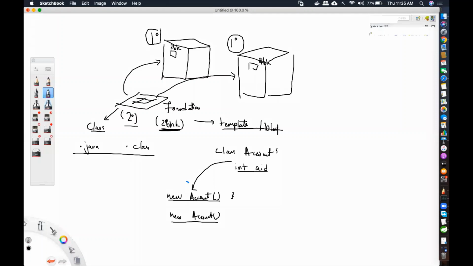If the template is the same, if the mold or the structure is the same, then obviously its memory, when it is being allocated dynamically, will also be alike. Understand? So this will be 2 BHK, and this will also have 2 BHK. That will not change.